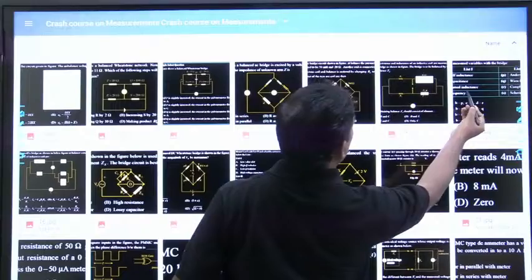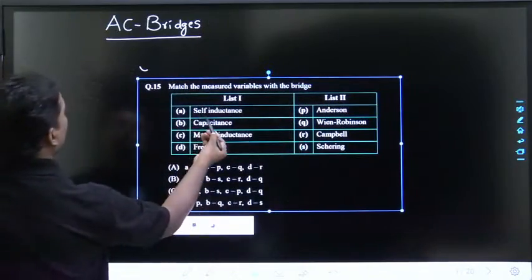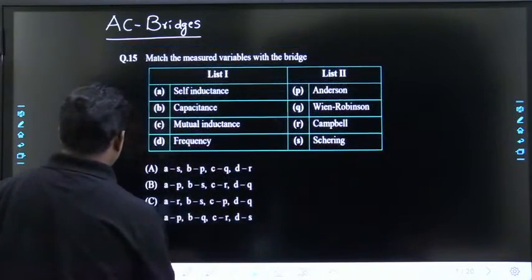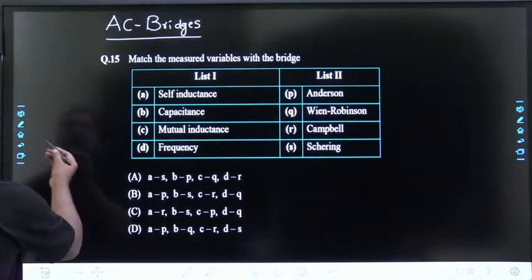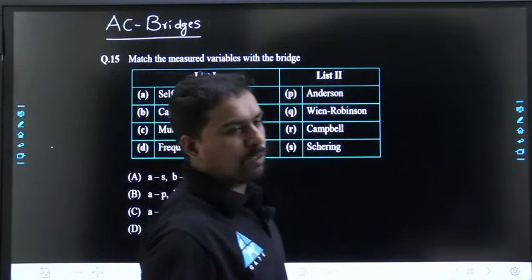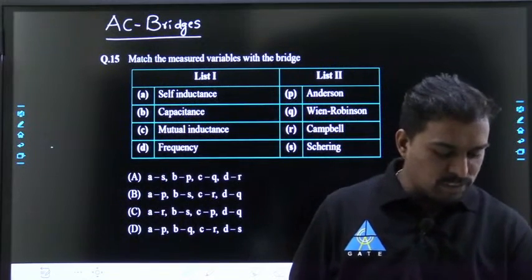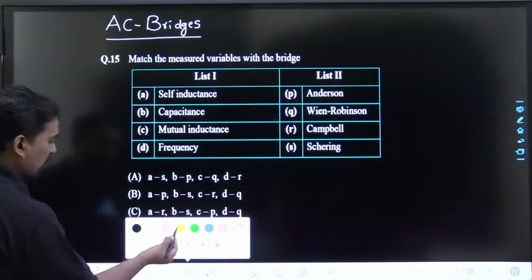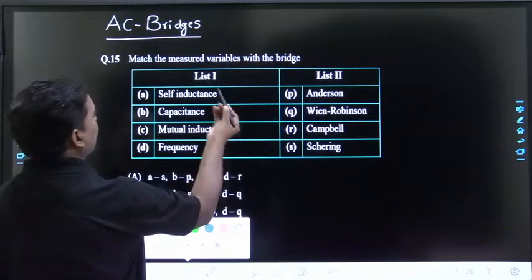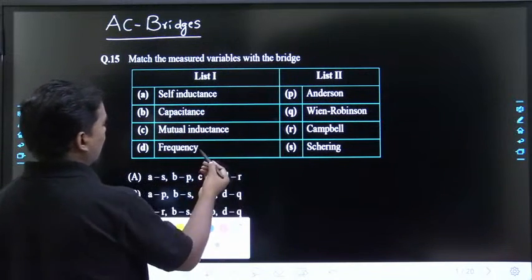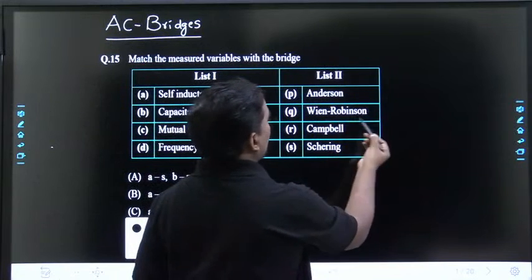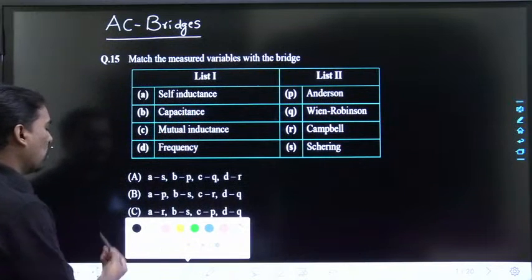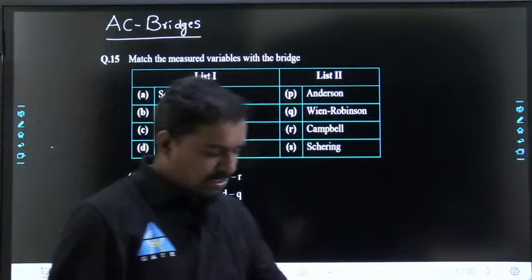First, let us start with the match the following question. Try to answer this question. Is the question visible? Yesterday I gave some hints on how to remember these bridges. What is given? Self-inductance, capacitance, mutual inductance, frequency; Anderson, Wien, Robinson, Campbell, Schering. These are all scientist names, but I told you how to remember. Can you answer this?